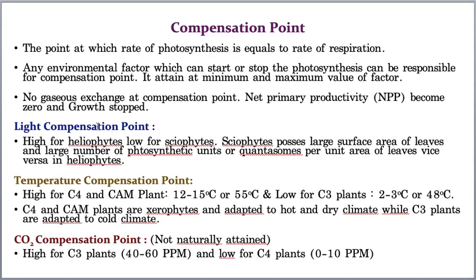What is the first one? Light compensation point. What is light compensation point? It is high for heliophytes. Students, I think you know the meaning of heliophytes, because I explained it in morphology of flowering plants. Heliophytes means the plants which grow in sunny areas, that means sun-loving plants. Whereas sciophytes, what is the meaning of sciophytes? Shade-loving plants. That means the plant does not grow under direct sunlight, it grows under big trees.